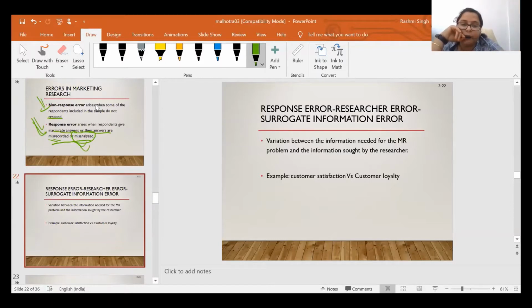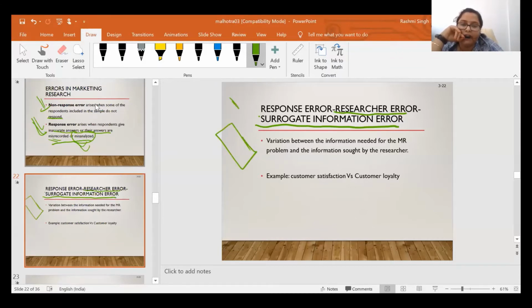Now the response error is further classified as researcher error, and in the researcher error the first is surrogate information error. What is this surrogate information error? It is the variation between the information needed for the research problem and the information sought by the researcher.